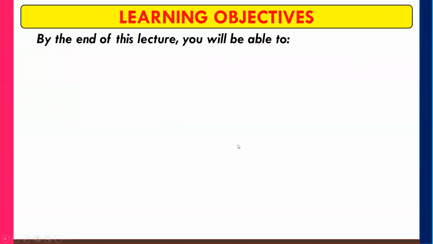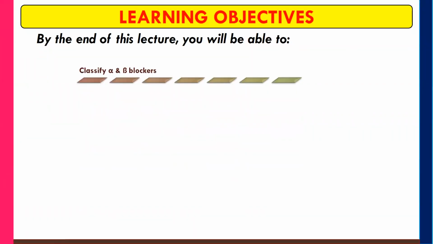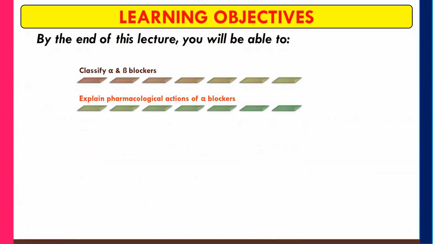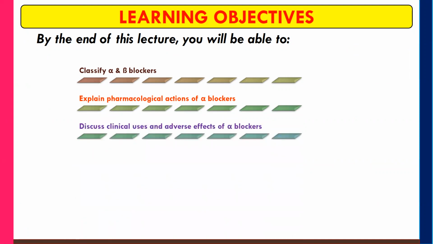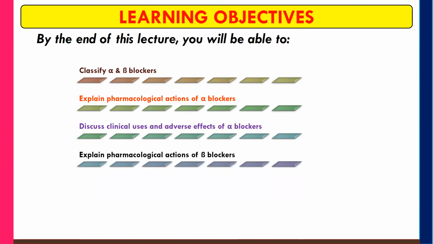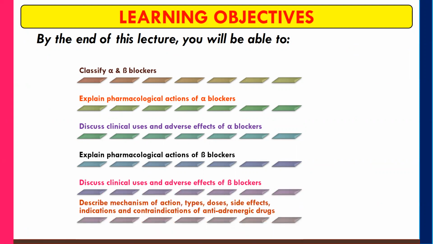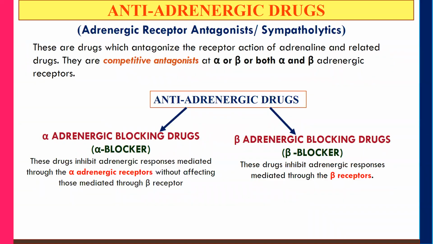Learning objective. By the end of this lecture, you will be able to classify alpha and beta blockers, explain pharmacological actions of alpha blockers, discuss clinical uses and adverse effects of alpha blockers, explain pharmacological actions of beta blockers, discuss clinical uses and adverse effects of beta blockers, and describe mechanism of action, types, doses, side effects, indications, and contraindications of antiadrenergic drugs. This is the study of antiadrenergic drugs.